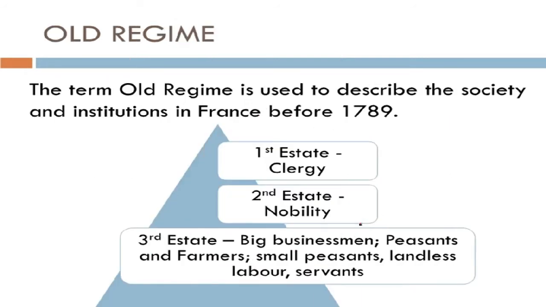Then we come to see the old regime. What do we mean by the term old regime? Students, the term old regime is used to describe the society. 2 points to be picked out from here. Number 1, society and institutions in France before 1789.